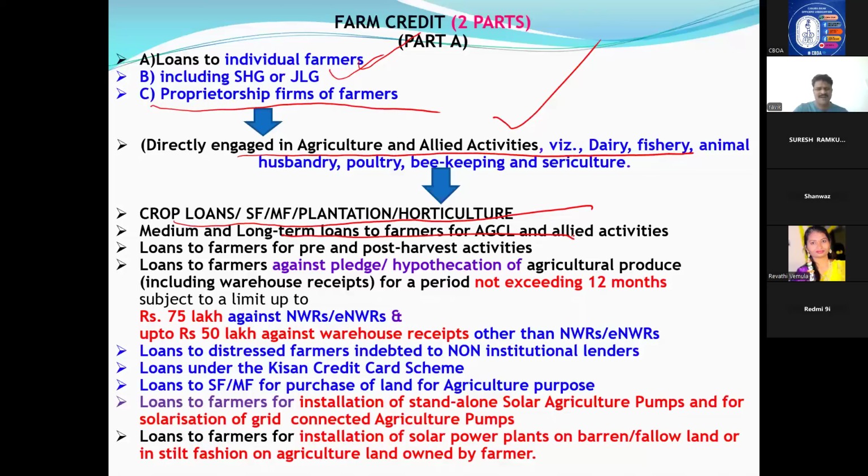No need to remember all agriculture activities. Okay. Pre and post harvest activities, this point you have to remember. This point I'll explain to you. Distressed farmers, KCC, small farmers, and installation of standalone solar agriculture pumps. Okay, solar plants and such are all falling under farm credit only.